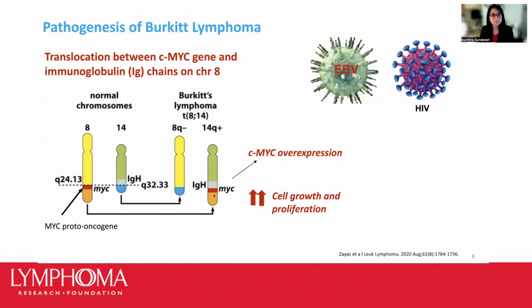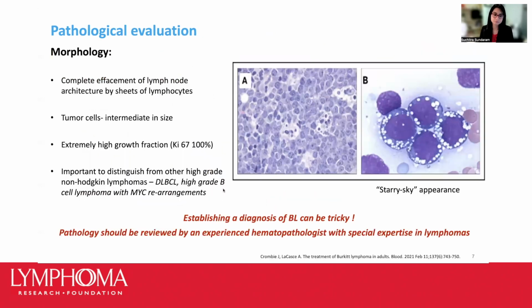So this places the MYC gene under the control of the IgH, or the immunoglobulin heavy chain gene, on chromosome number 14, as we can see. And what happens because of this is that there's an activation of the MYC gene, an amplification of sorts, which leads to uncontrolled growth and division of cells.